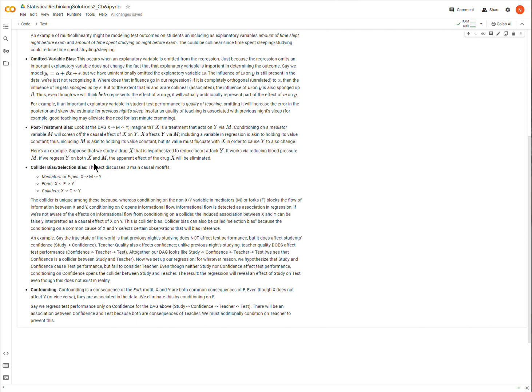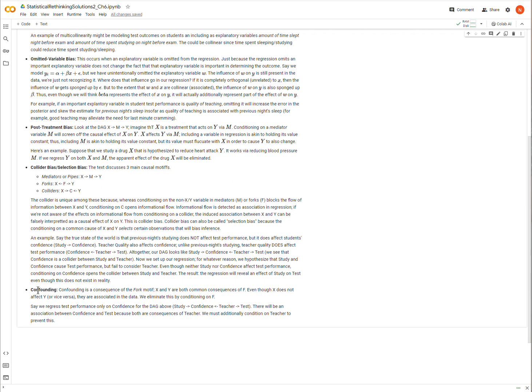Okay, well, in order for X to cause Y, it means that when I change the value of X, the value of Y changes. But if the change runs into this wall where I'm holding M constant, then all of a sudden the influence from X to Y is halted, right? And so that's a post-treatment bias. Okay? Confounding is discussed, or forks,